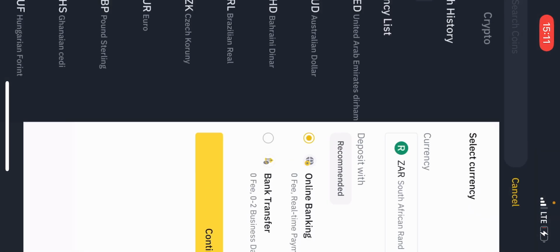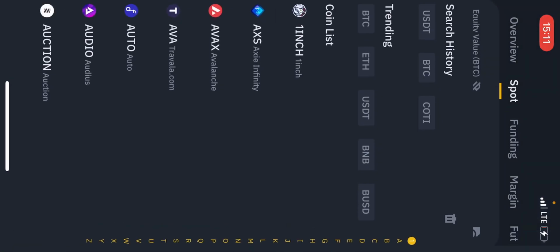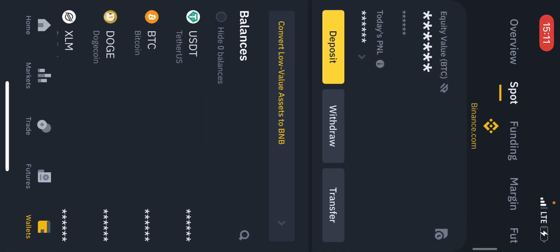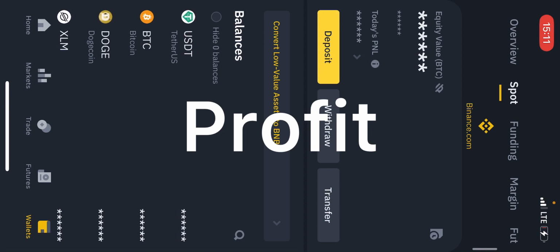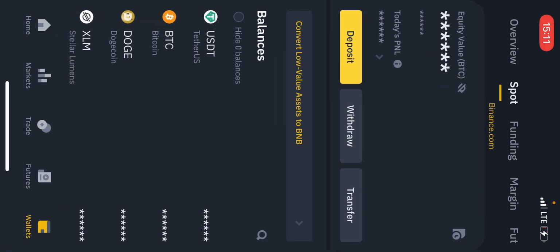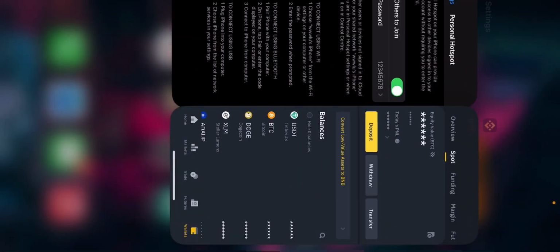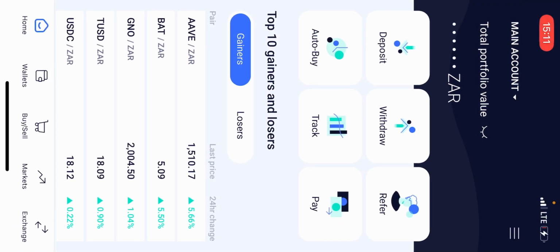Once you go to Binance, if you watched my previous video, I spoke about these crypto arbitrage opportunities like Litecoin, XRP and stuff like that. So let's say you're doing all these crypto arbitrage opportunities and you have a capital of, let's say, 200 rand. You come right here, you buy XRP or Litecoin, and then you send it to VAR crypto exchange, and then you sell it right here.